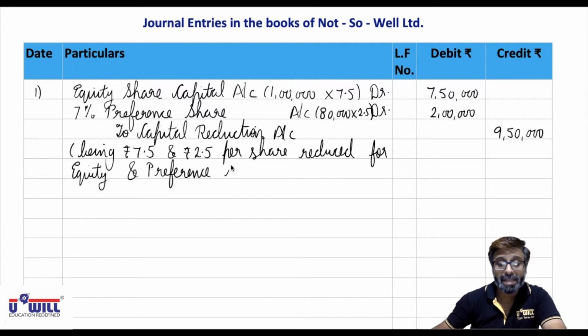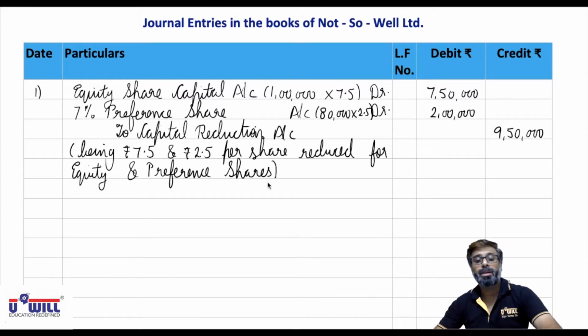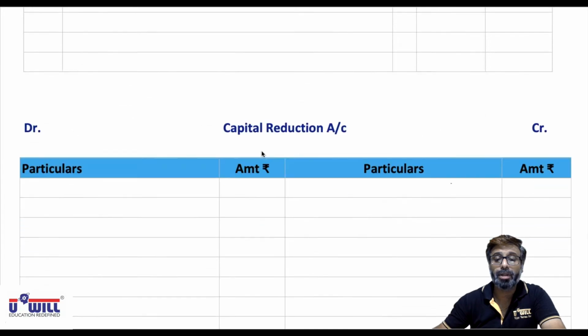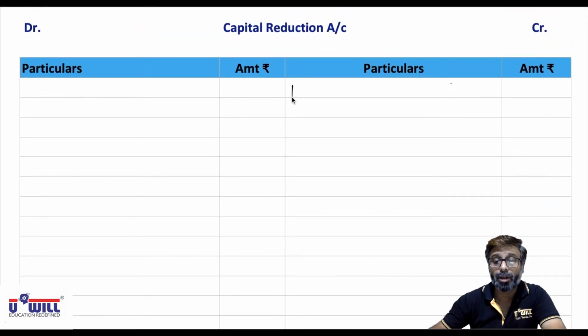Okay, being rupees 7.5 and rupees 2.5 reduced per share for equity and preference shares. Now, to capital reduction account, means in capital reduction account we will write on credit side both the opposite accounts.